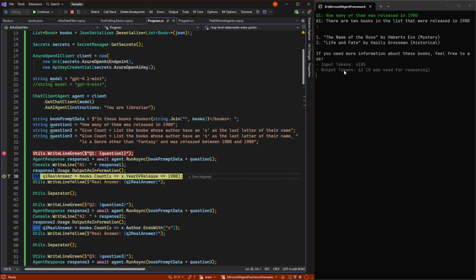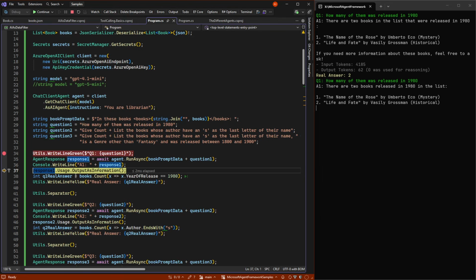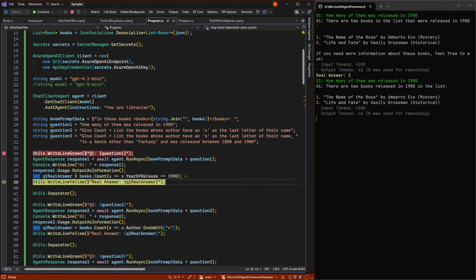It used 4,185 input tokens, because we needed to give all the books, and output tokens were very low, because it just needed to write this simple text out. The real answer is actually 2. If we try again, I've seen it give back 3, because it thought there were three books. That's not the most important thing here.